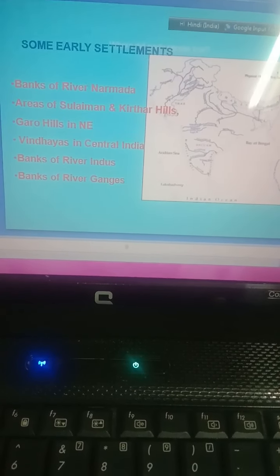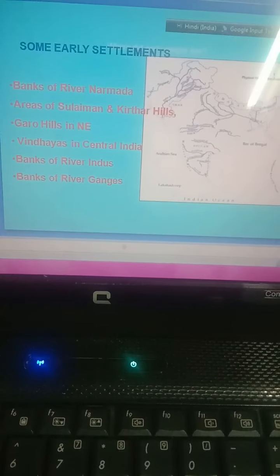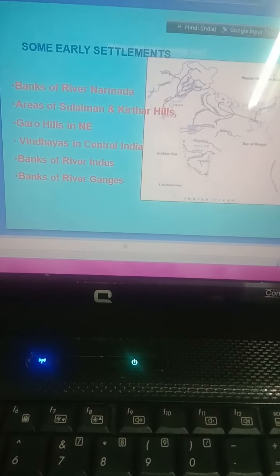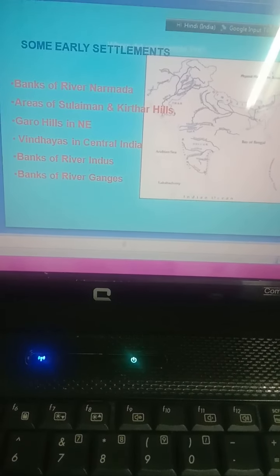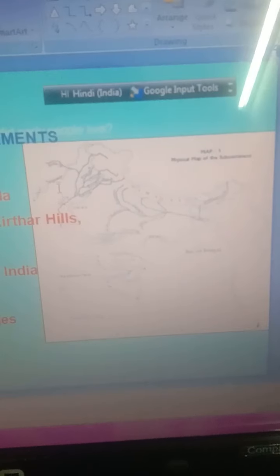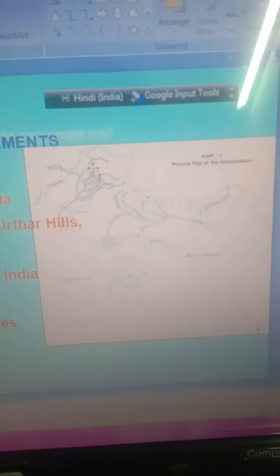Some early settlements can be seen on the banks of river Narmada, areas of Suleiman and Kirthar hills, Garo hills in northeast, Vindhyas in central India, banks of river Indus, banks of river Ganga. So you can see the location. Where are Suleiman and Kirthar hills? This is the location of the Suleiman hills. These are Suleiman hills in northwest India, on the Afghanistan and Pakistan border area of today.